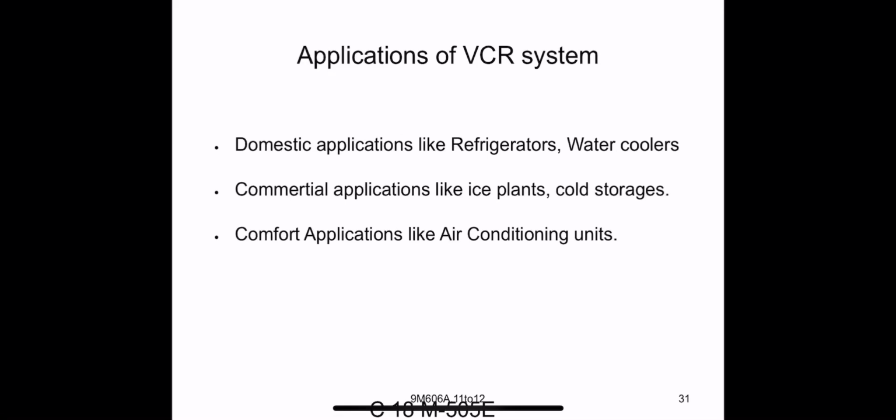So next one is the applications of the vapor compression refrigeration system. We learned about the complete vapor compression refrigeration system and its principle. Now, the applications: domestic applications like refrigerators and water coolers, commercial applications like ice plants and cold storages, comfort applications like air conditioning units, and preservation of medicines. In these applications we use vapor compression refrigeration systems.